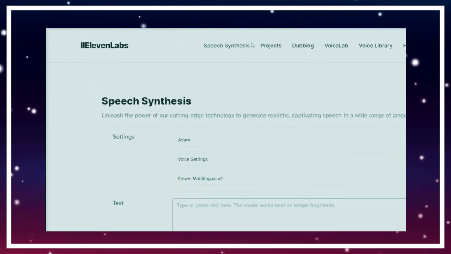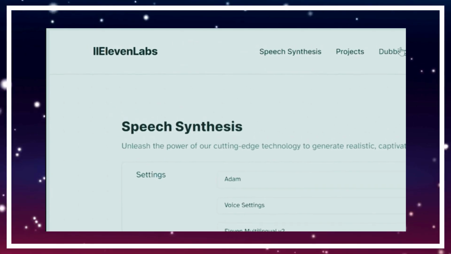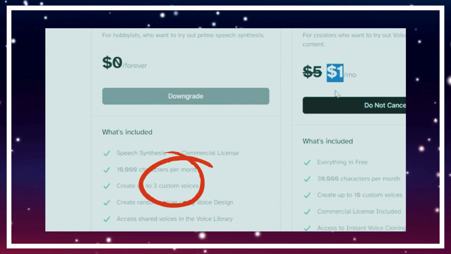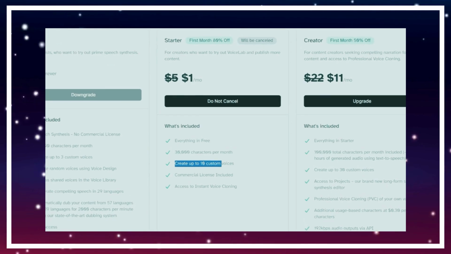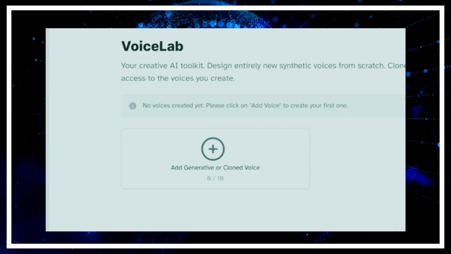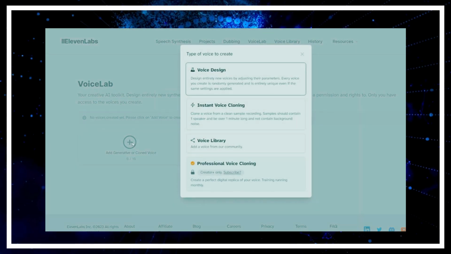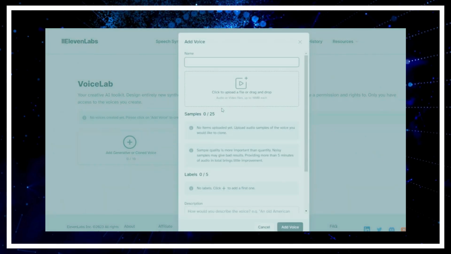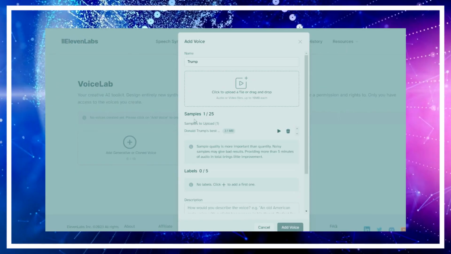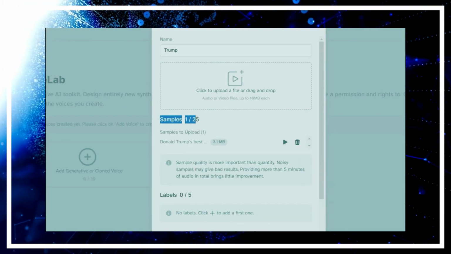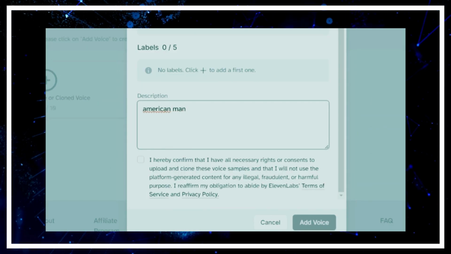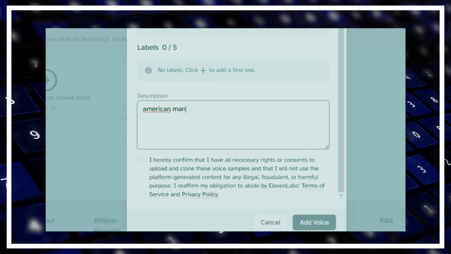Now we will go to ElevenLabs to create the voices, link in the description. To access custom voices, we can use the free plan that includes 3 custom voices. But I have paid for the starter plan, which includes 30K characters. Then, we will go to Voice Lab and add generative or cloned voice. Select Instant Voice Cloning. Now it is really simple. We will create a custom voice for each president, we will give it a name, upload the MP3 file we got, and finally you can add some tags such as American Man to obtain a better result.